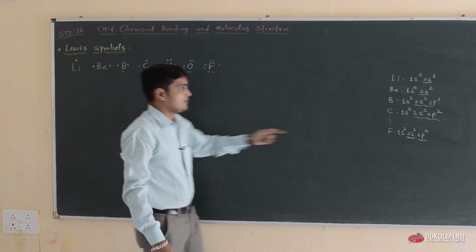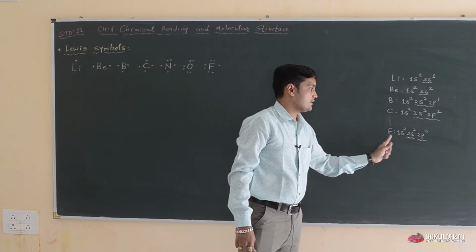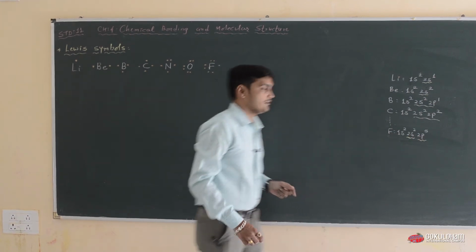You can confirm by this type of electronic configuration that carbon has 4 till fluorine has 7 electrons.